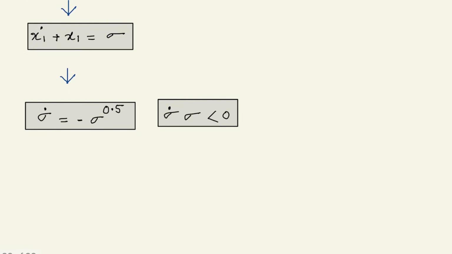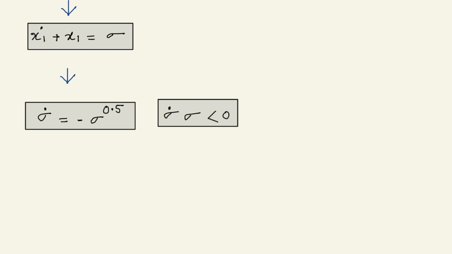Again, from all the states that go to 0 in finite or infinite time, we have noticed that the sign of the derivative of the state and the sign of the state itself are opposite. So from that, we came to a conclusion that the multiplication of the derivative of the state and the state itself will always be less than 0. Thus, for sigma also that will be valid.